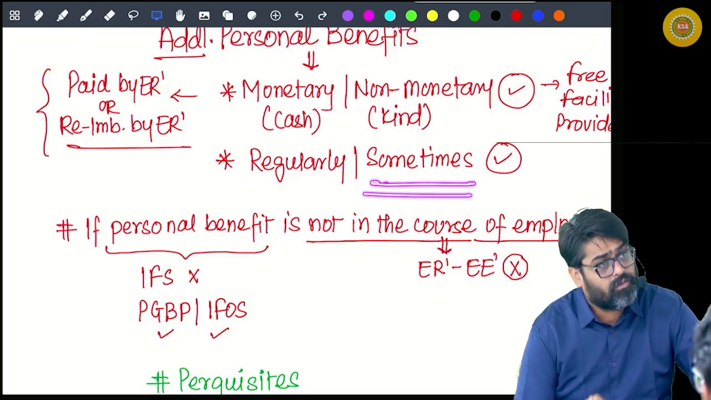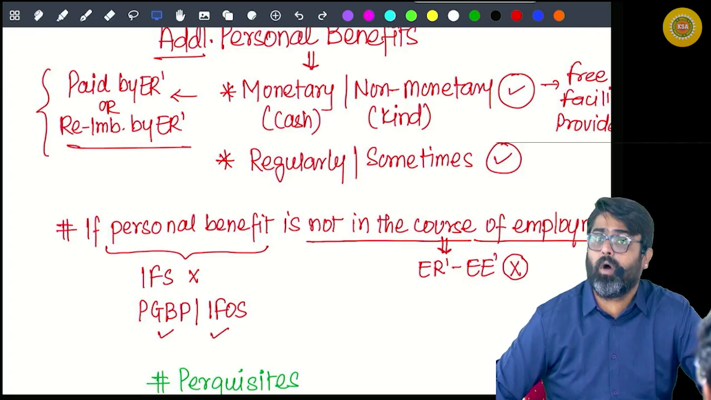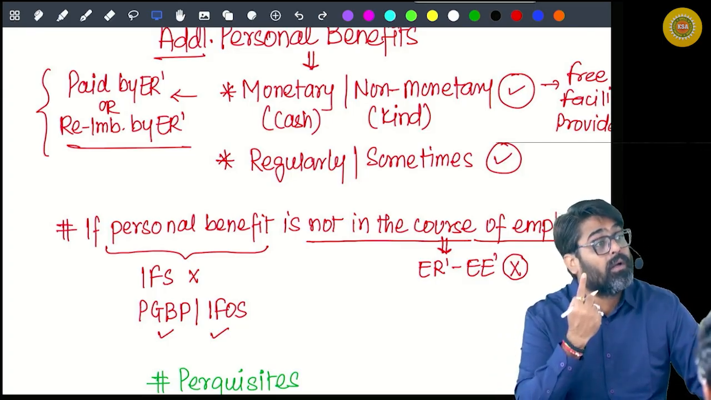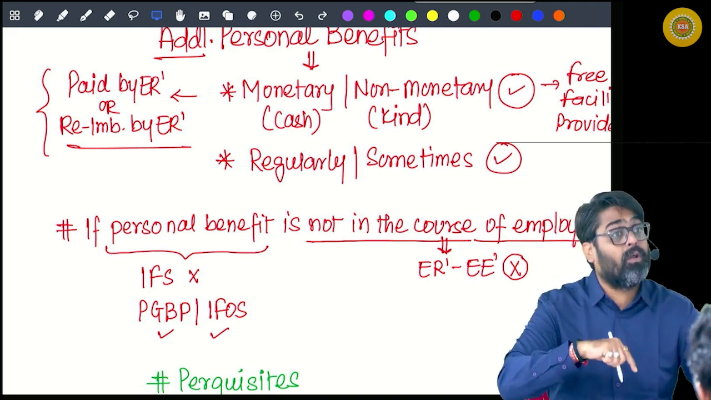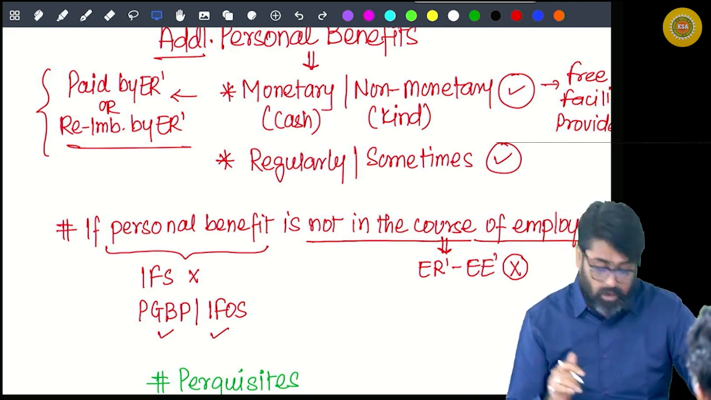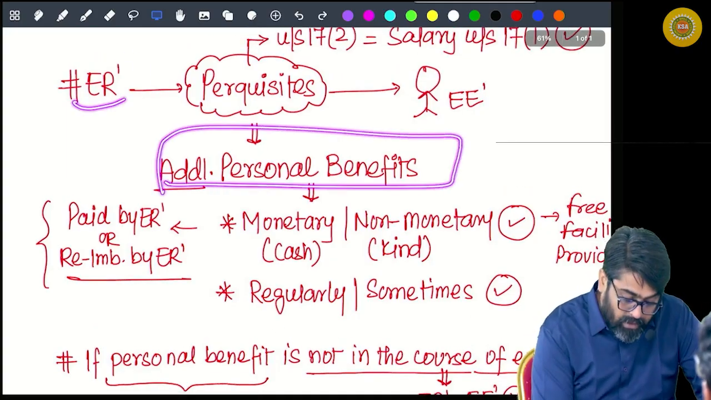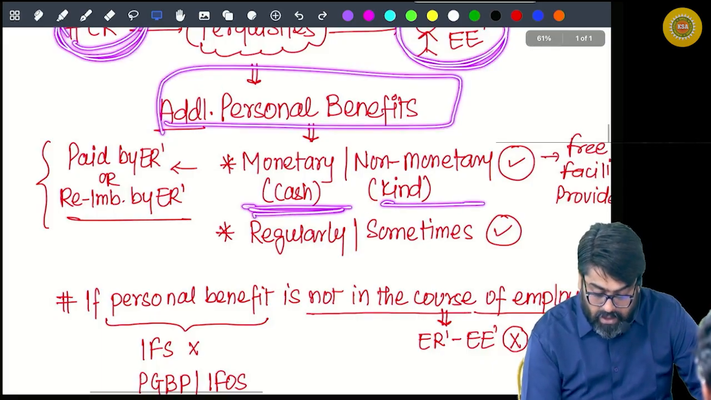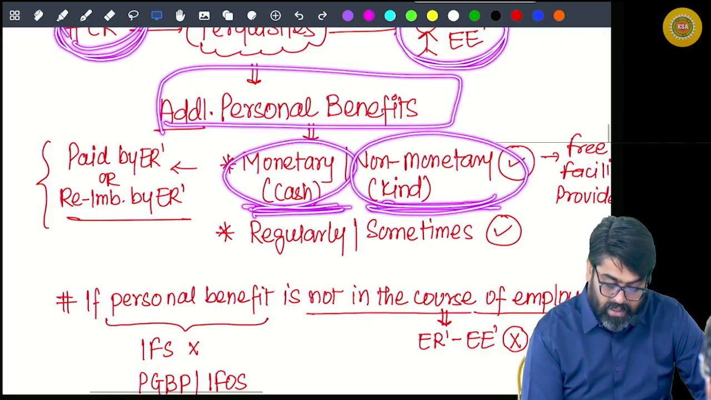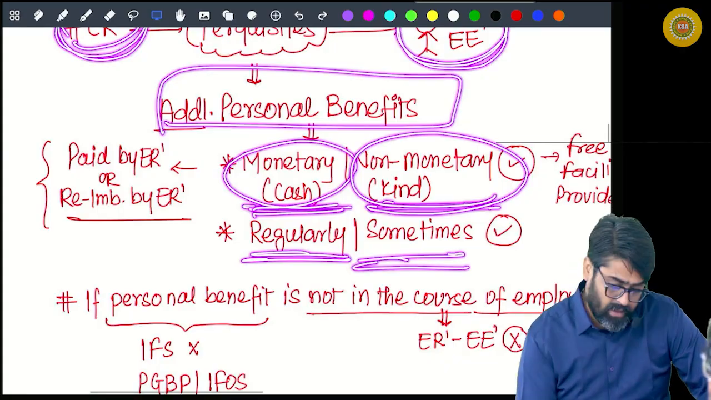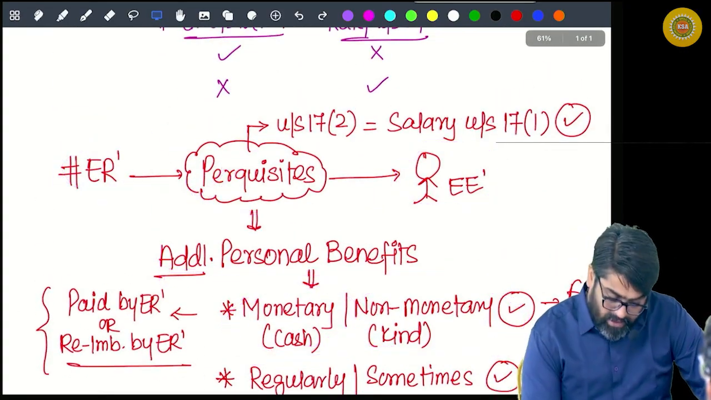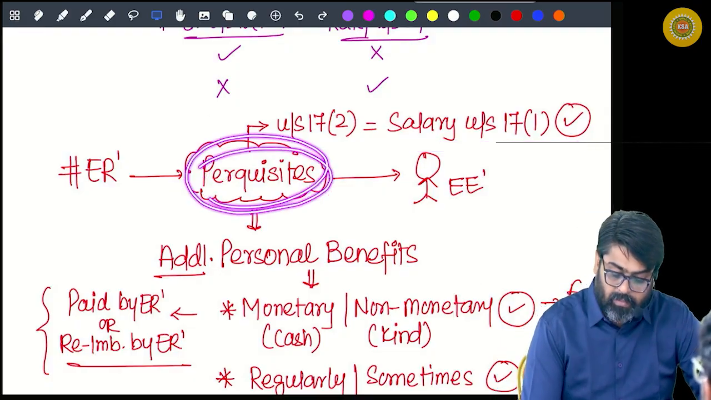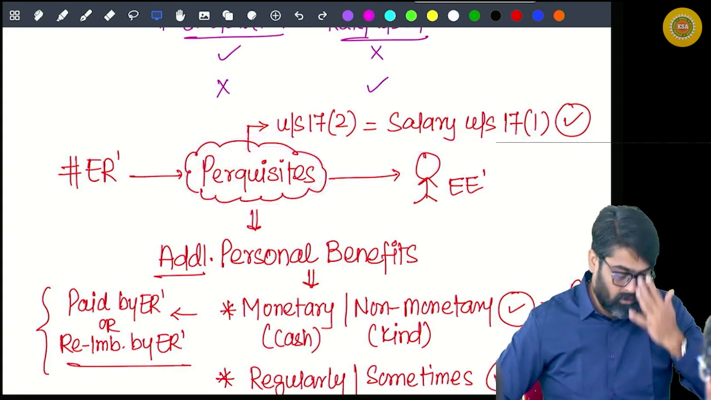Now, see, it can be given regularly also. It can be given sometimes also. It is not necessary that perquisites will always be given on a regular basis. Sometimes even a personal benefit happening for a single time, a one time personal benefit, might also be taxable under this head. Yes or no? So any personal benefit given by the employer to the employee, whether monetary or non-monetary, either regularly or sometimes, is nothing but perquisite. And if it is a perquisite, it is salary. And the value of this perquisite will be taxable as income under the head salary.